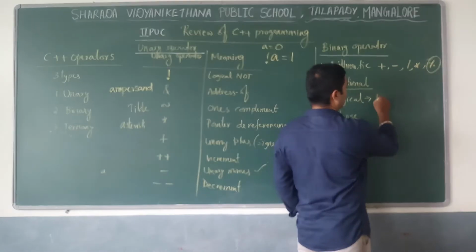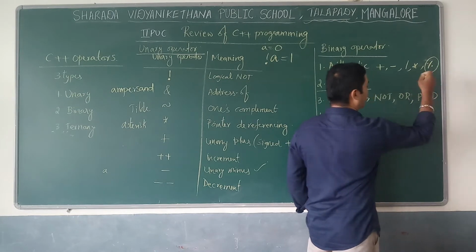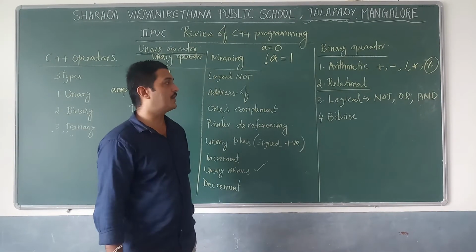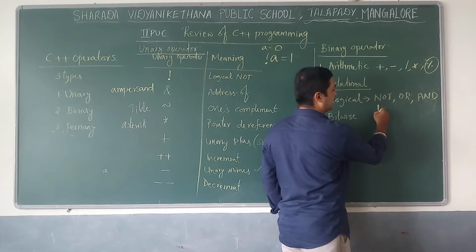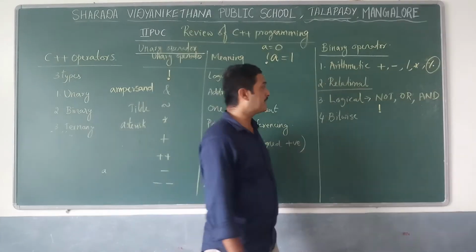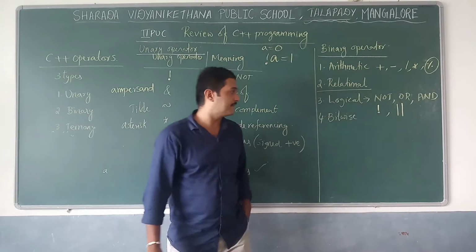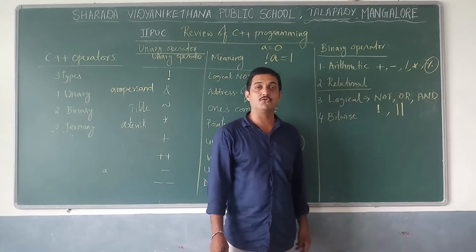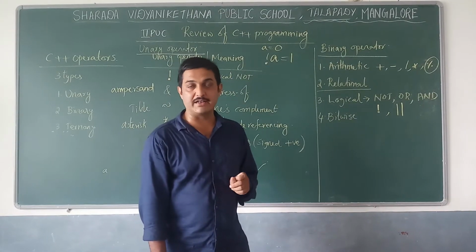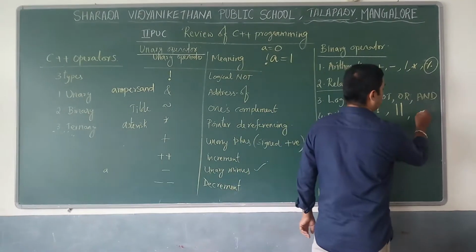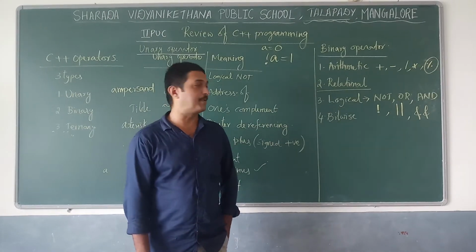Under logical operators there are three operators: logical not, logical or, logical and. The not symbol is represented by the exclamation mark. Logical or is represented by two pipeline symbols. Logical and is represented by two ampersand symbols.